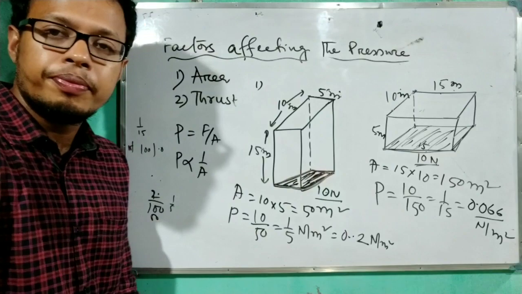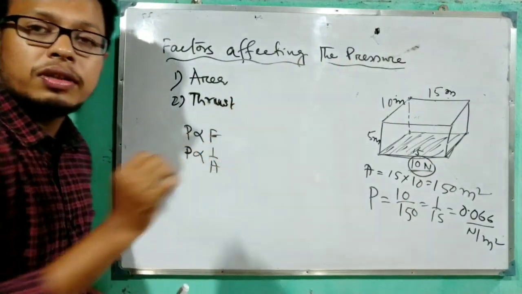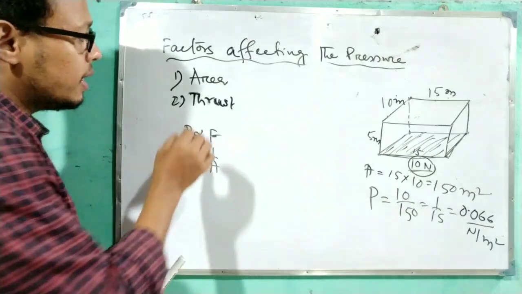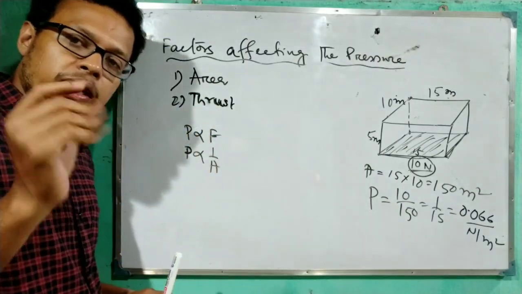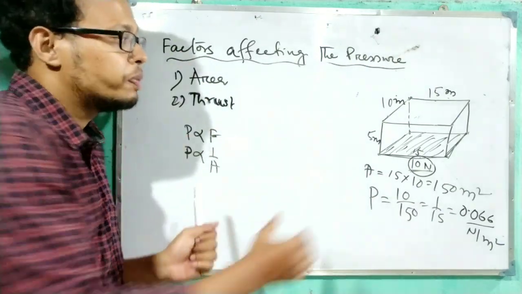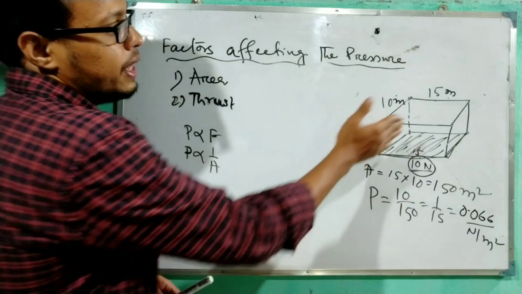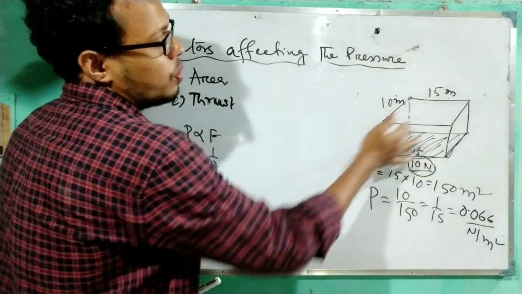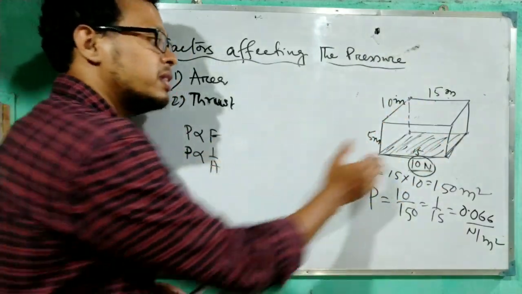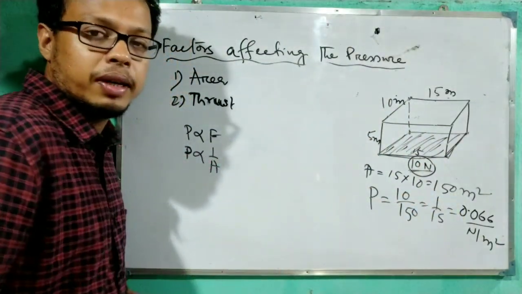This is the proof. Now in the second case, how does the pressure depend on the thrust? I will explain that by one numerical also. Suppose you take one more brick of the same dimension and place it on it. Then that force will also act on the same dimension, means the same base area. The base area is how much? 150 meter square.